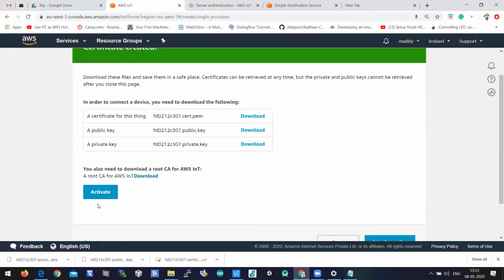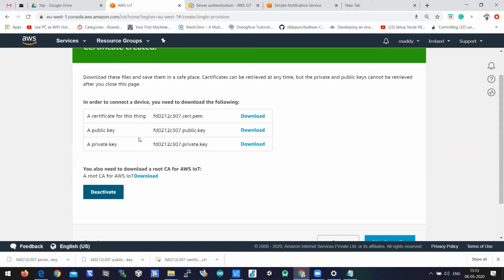Okay, so let's activate this certificate. You need to click on activate. When you click on activate, the certificate which is generated here will be activated for your thing. Okay, you need to click on activate. It means that you will be able to access this thing with the certificate.